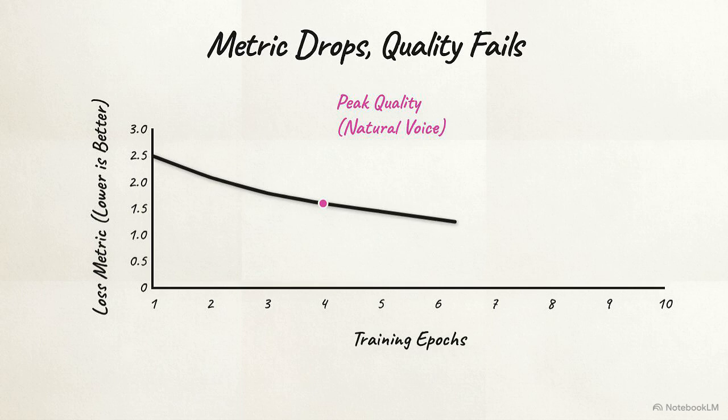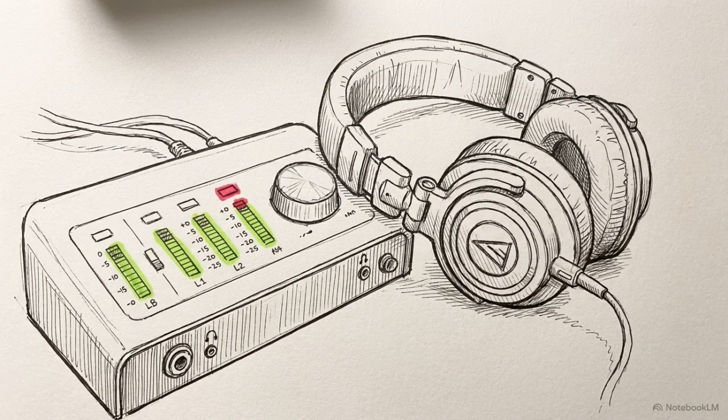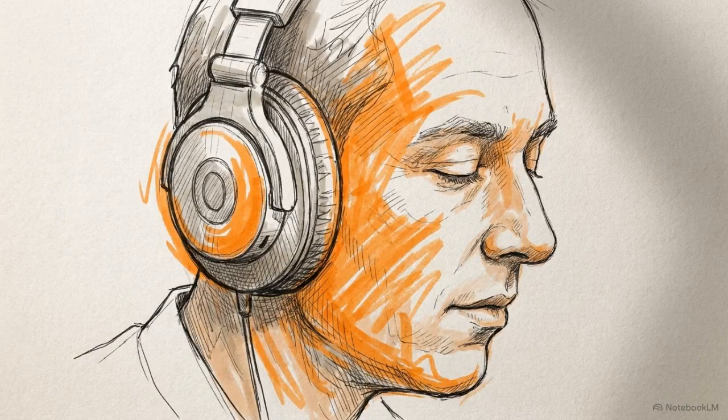Pushing the training longer to Epoch 10 yielded a technically superior metric, but the resulting voice became overtrained, unstable, and distorted. Quantitative metrics cannot evaluate whether a synthetic voice actually sounds human. Only a human ear can determine that.